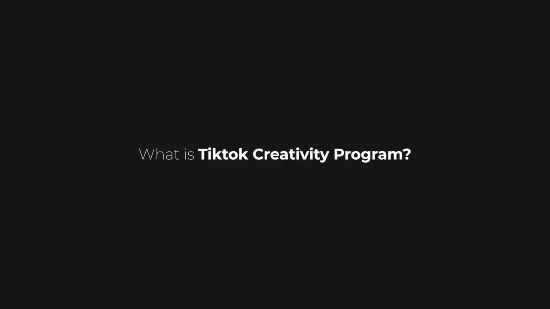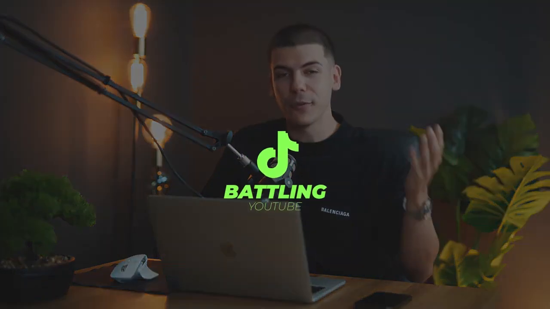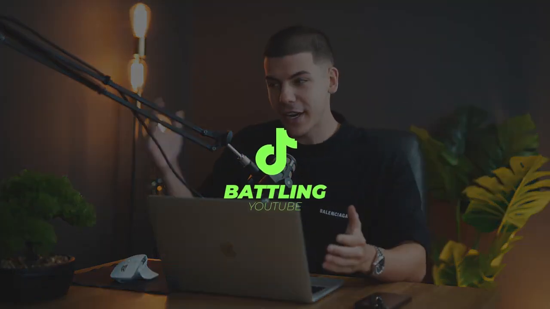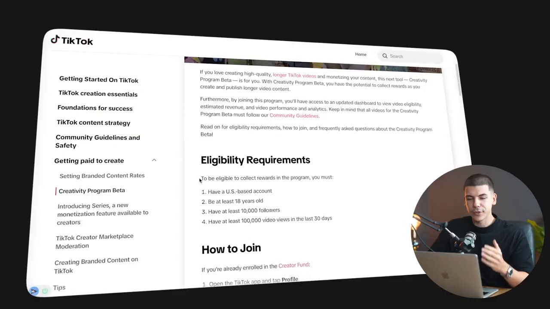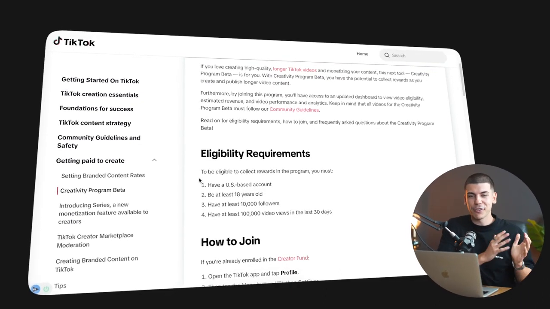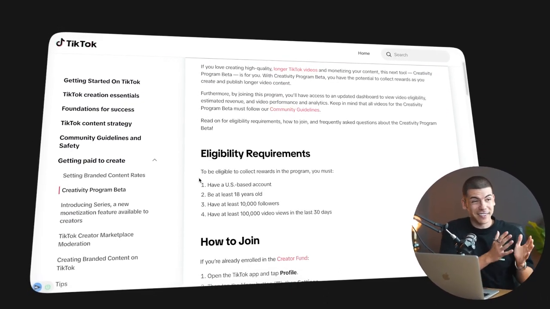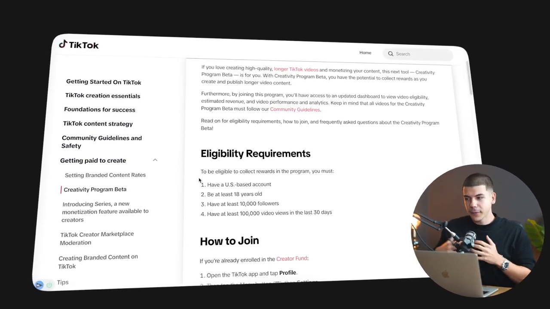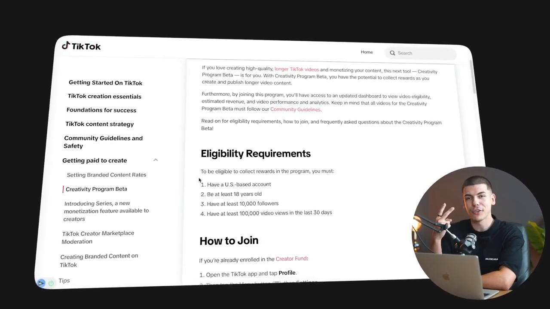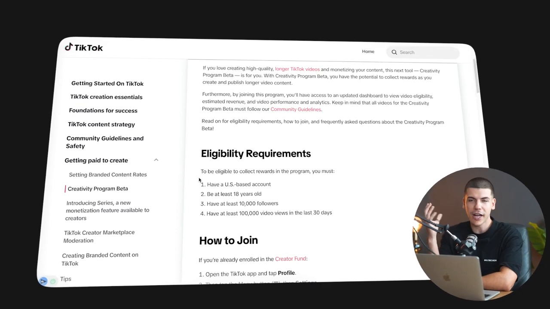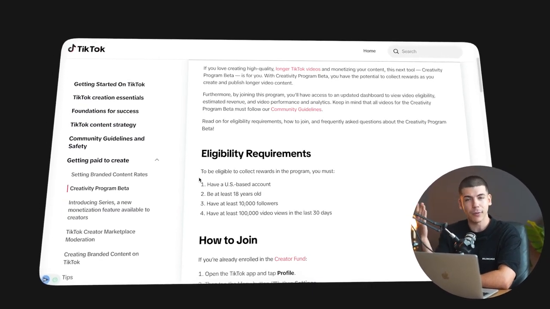So first of all, what is actually the TikTok creativity program? Well, in my words, TikTok creativity program is essentially TikTok's way of battling YouTube in their ad revenue program, Google AdSense. So TikTok is now trying to pay as much as possible to their creators, and they've been successful for the last few months. In fact, some of the accounts are actually being paid over $2 per 1,000 views. But on average, I would say anywhere from 50 cents to $1 per 1,000 views.